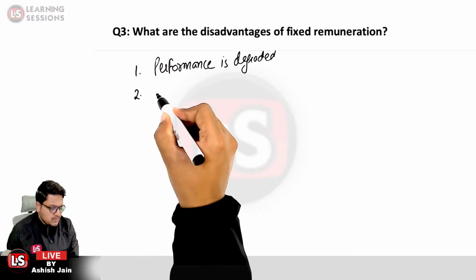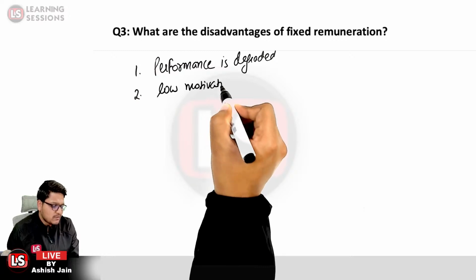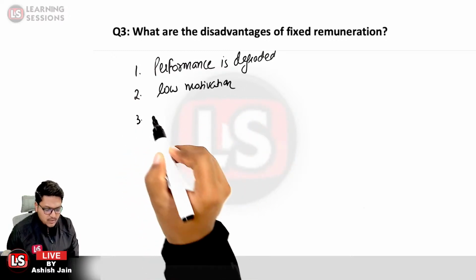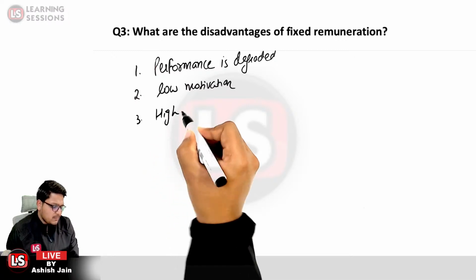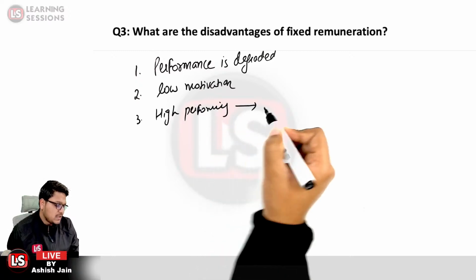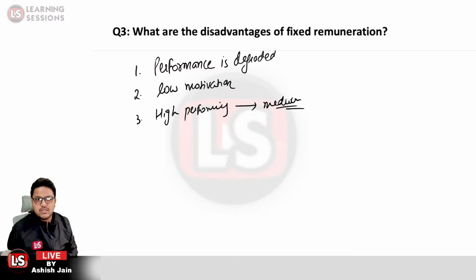Second, there is low motivation, because they know they will be getting the same amount at the end of the month. Third, even the high performing employees, who can perform well, also become mediocre. So these are the disadvantages of fixed remuneration.